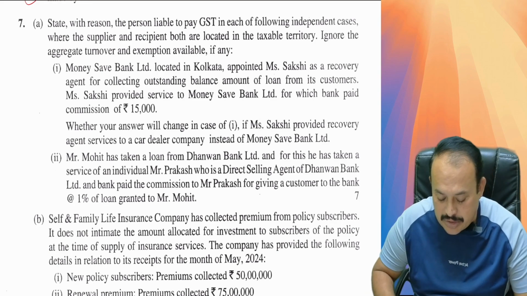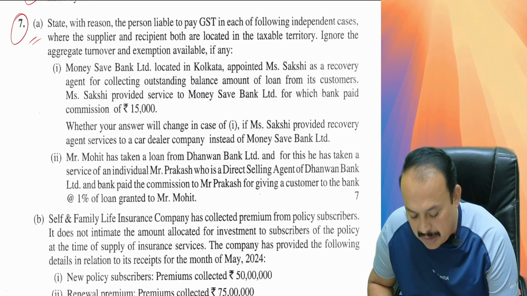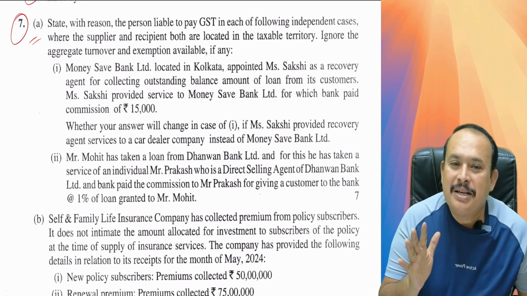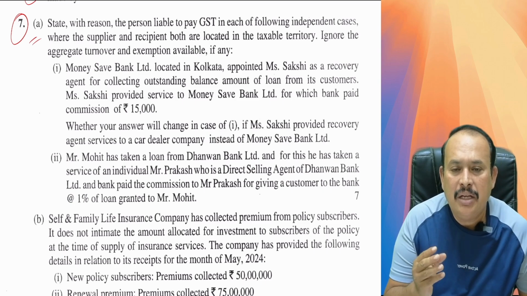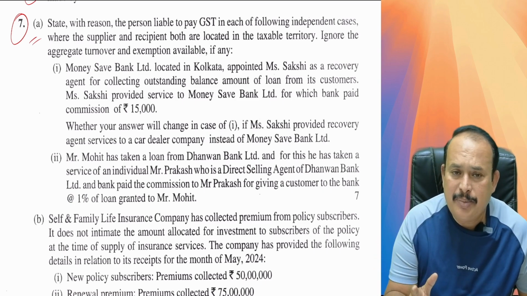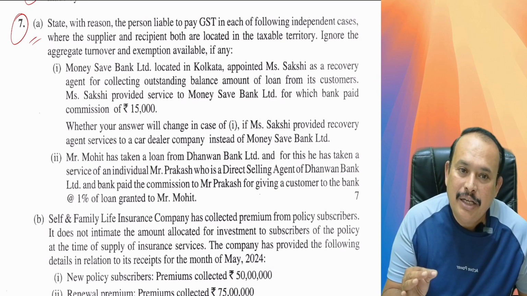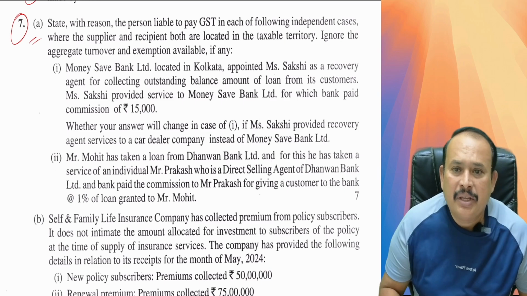Now reading question number 7. In that, small a: state with reasons the person liable to pay GST in each of the following independent cases where the supplier and the recipient both are located in the taxable territory. Ignore the aggregate turnover and exemption available, if any. 1.